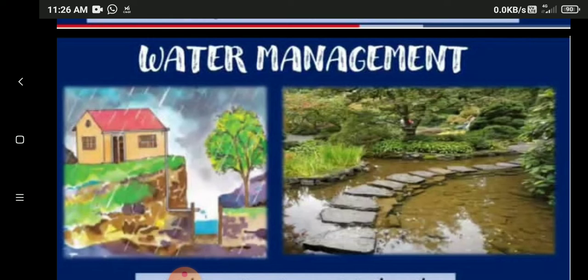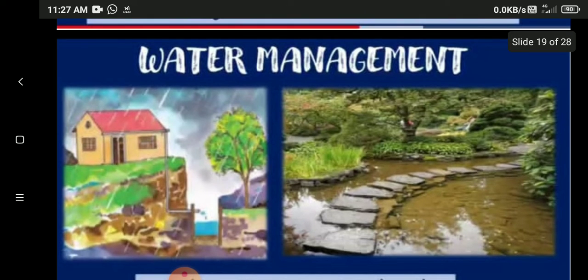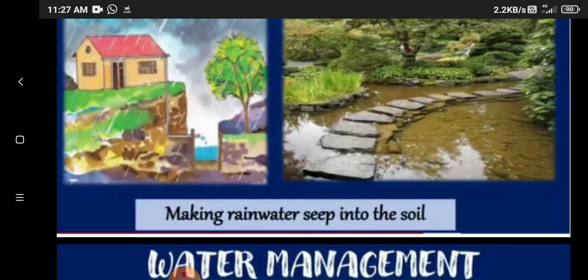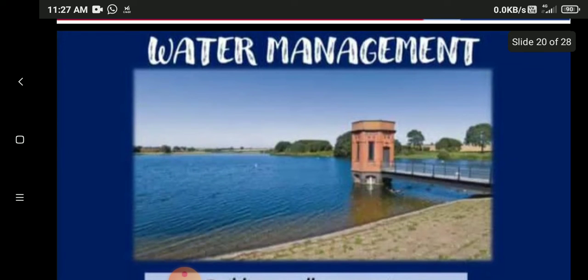To have enough water all through the year, we have to stop rainwater. When it is stopped, it percolates into the soil. As the groundwater storage increases, trees get water. When water is stored in the earth, the land soaks the water and it gives life to the trees, and the land does not become dry. Okay, this is the first step: making rainwater seep into the soil.